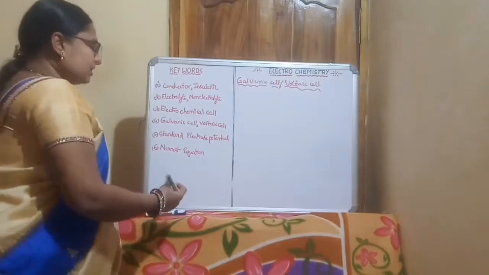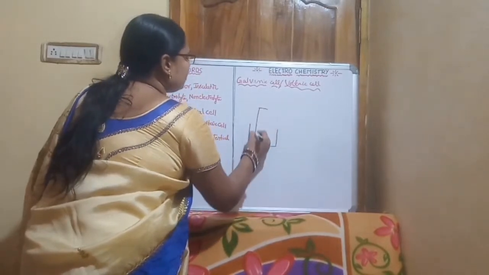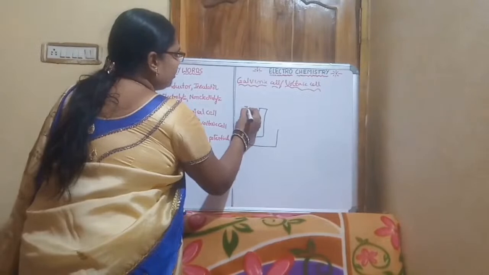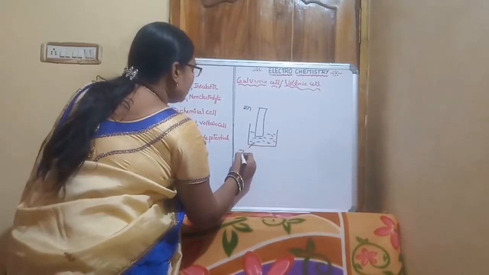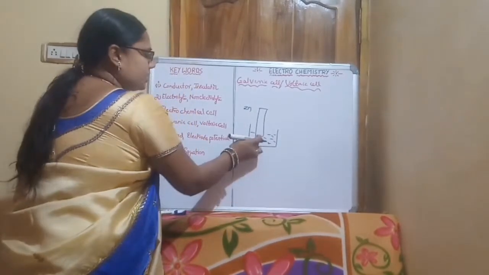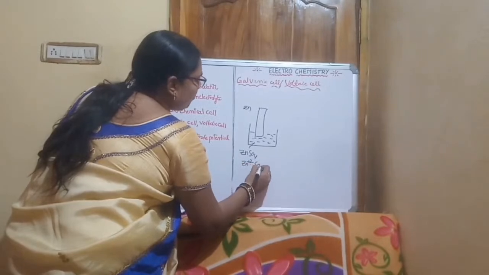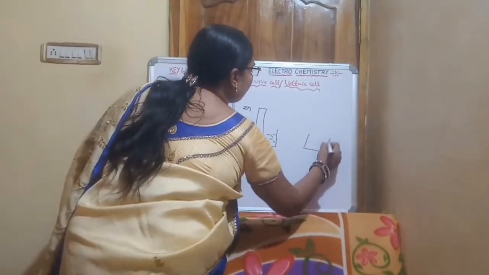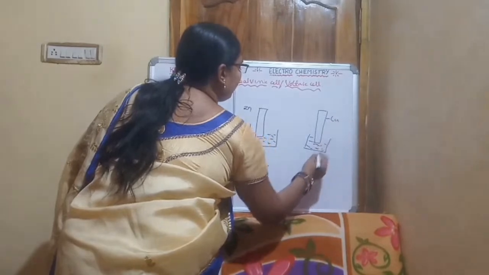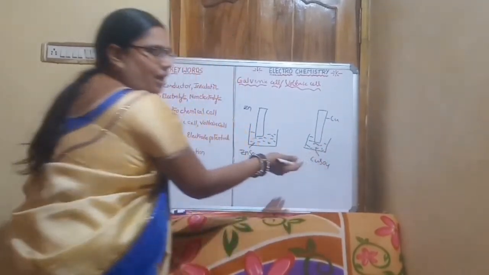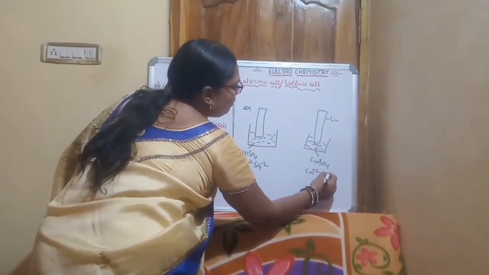Here, the setup consists of a zinc rod dipped into a zinc sulfate solution, where zinc is present in zinc sulfate as Zn plus 2 and SO4 minus 2, and a copper rod dipped into a copper sulfate solution, where copper is in the form of Cu plus 2 and SO4 minus 2.